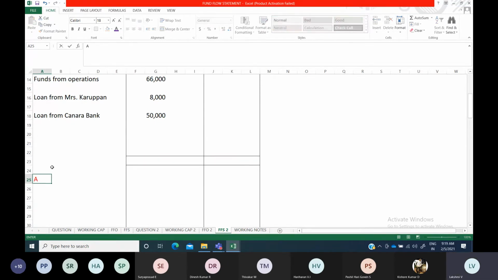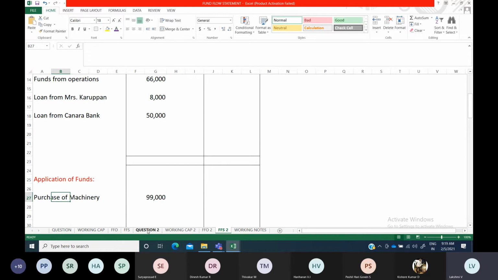So write the heading. You have to mention the heading for everything. Application of funds. Purchase of machinery. So 99,000 we have found out as the balancing figure there. That amount will be taken over here.